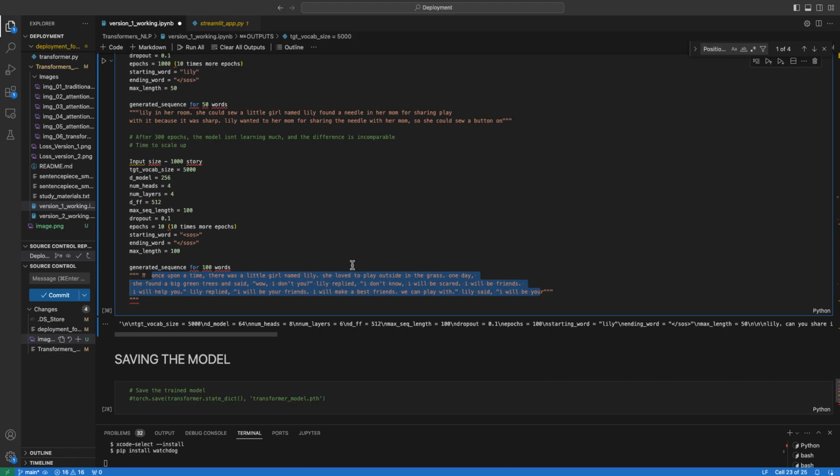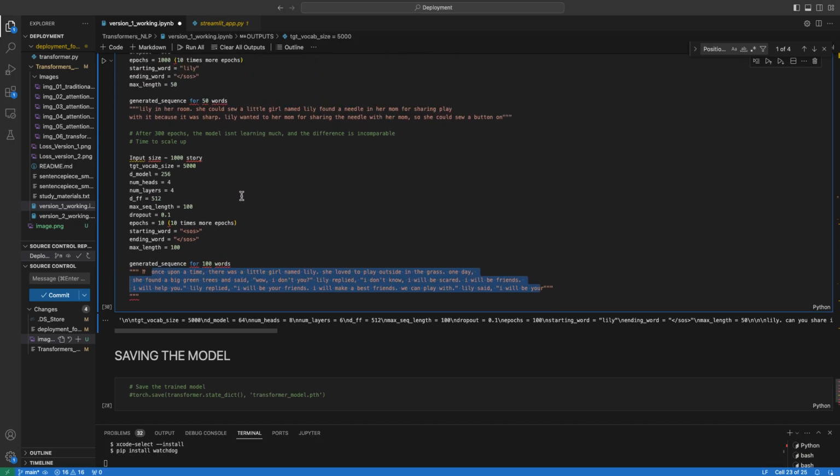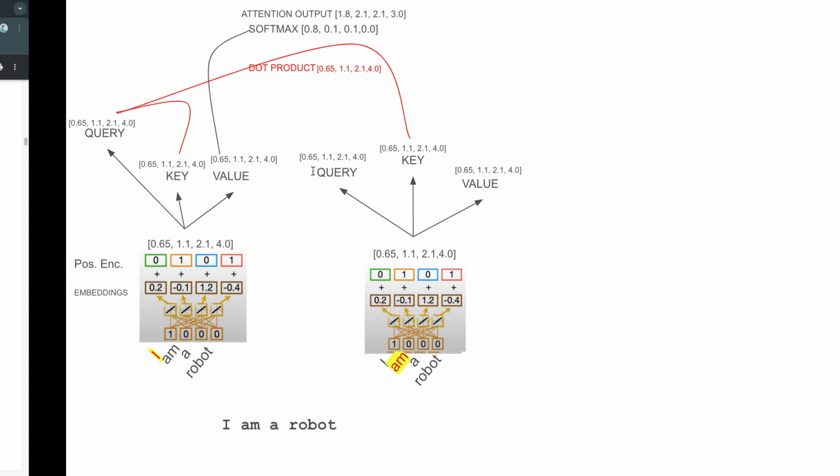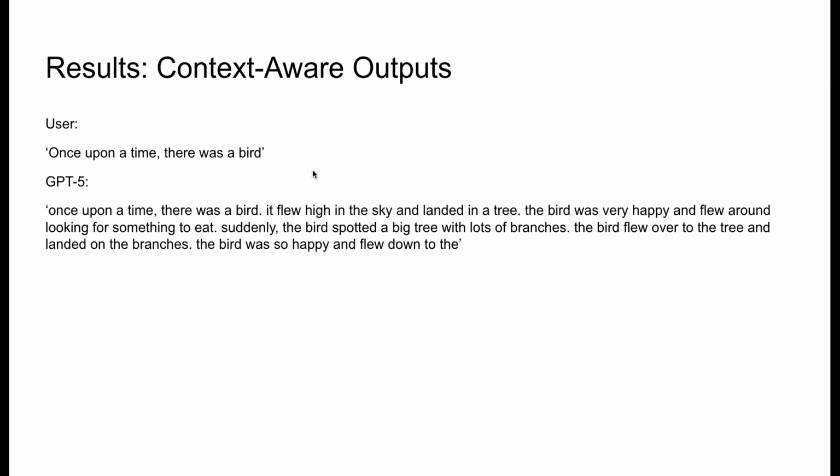Okay, something. So I tried to increase the story size even much higher, but I did not have enough computing power, so I couldn't do it. Some of the other team members were able to train a similar model with 2 million stories, and they came up with some really awesome, good predictions. So I'm going to show you now.